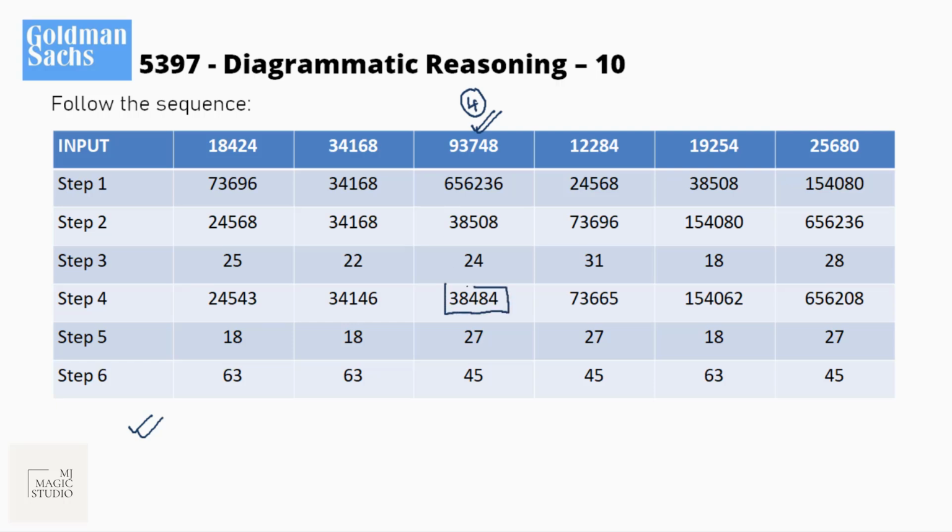They can ask you any number. Or they can ask you in step 6, how many 45s are there? There are 3 45s. In step 6, 45s are there at which position? They are at the 3rd, 4th and 6th position. So whatever question is asked, that can be answered accordingly.